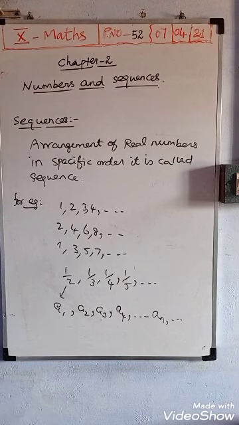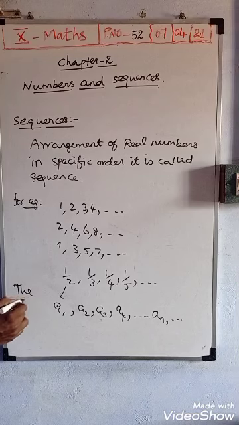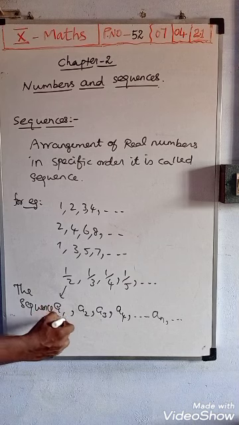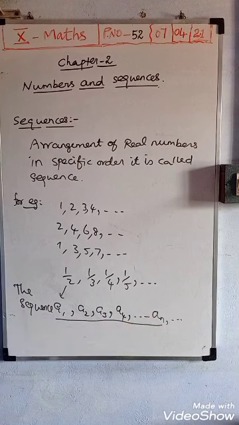We can write the sequence like this: a1, a2, a3, a4, up to etc. an means the nth term of the sequence.